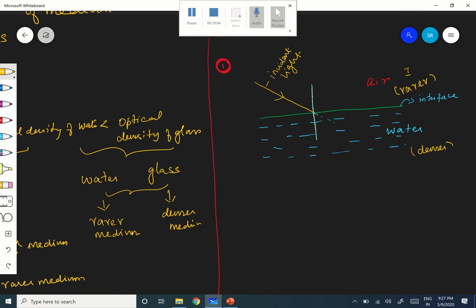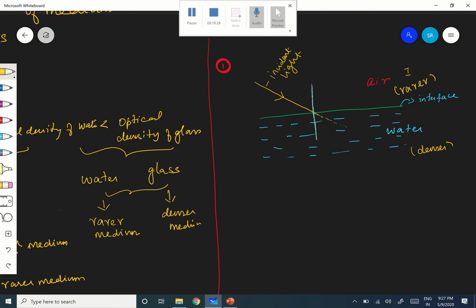When the speed is decreasing, how does it deviate from its original path? Actually, it should follow the original path like that, but it won't move like that. Instead, it bends. It deviates from its original path.